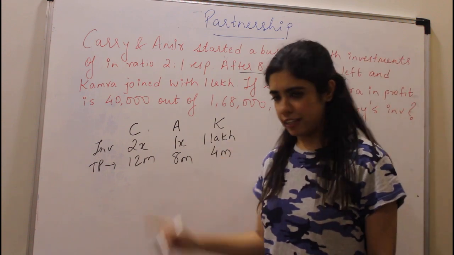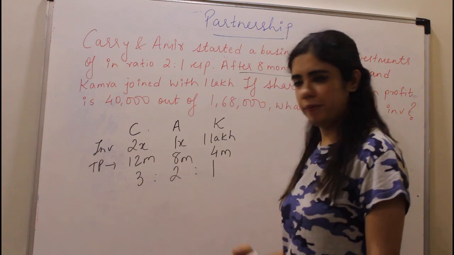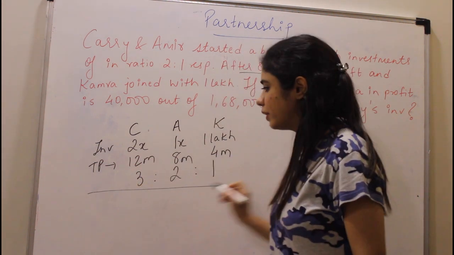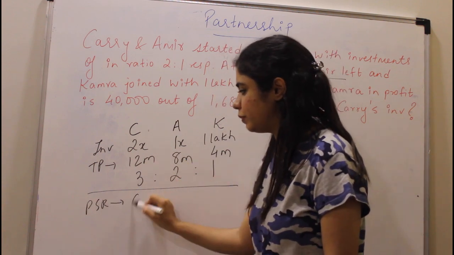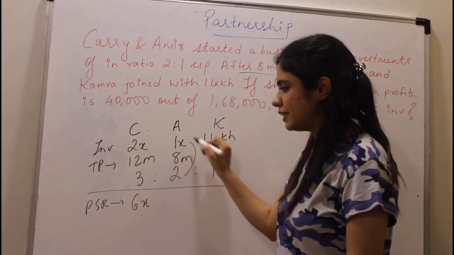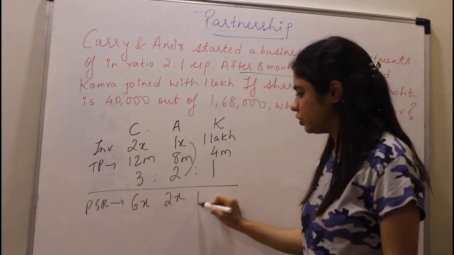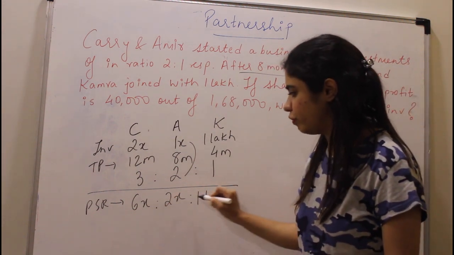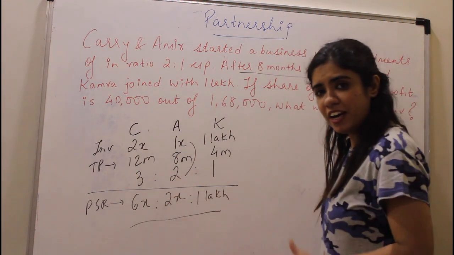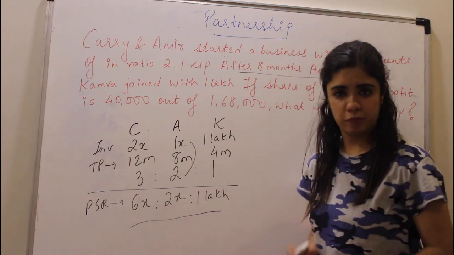If I take this ratio, this will be 3:2:1. So if I ask you what is the profit sharing ratio, it will be 2x into 3, which is 6x, 1x into 2, which is 2x, and this will be 1 lakh into 1, which is 1 lakh rupees. Correct? This is your profit sharing ratio. If I ask you what is Kamra's share here, Kamra is going to get how much?